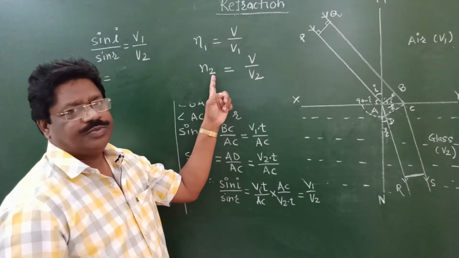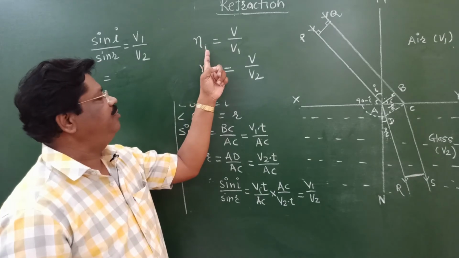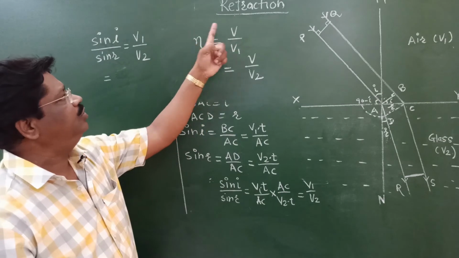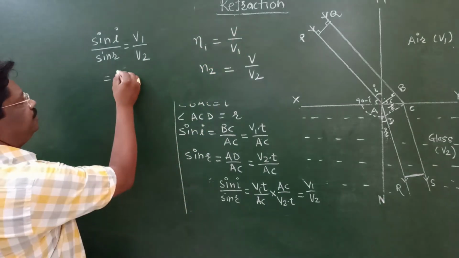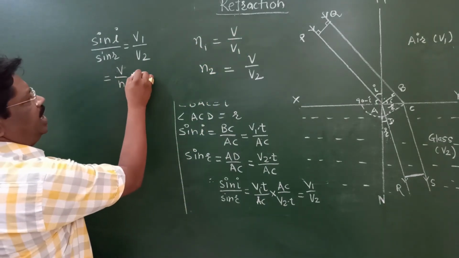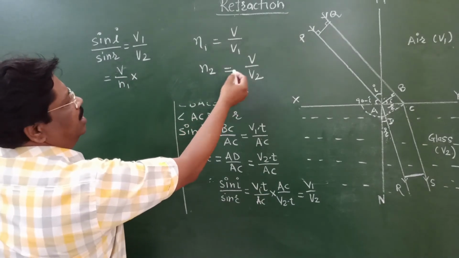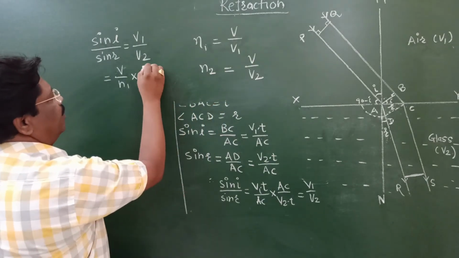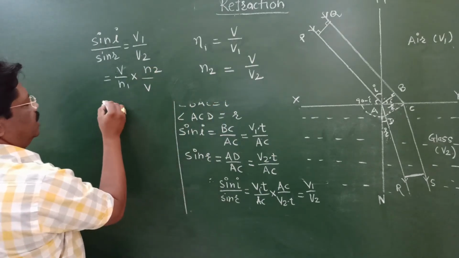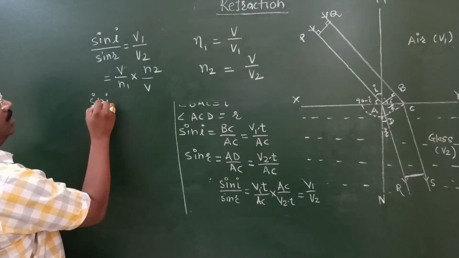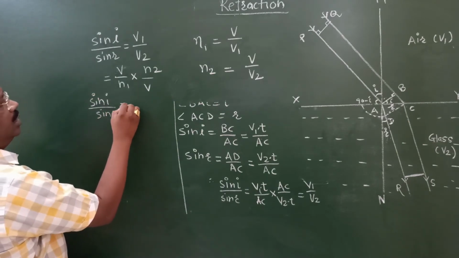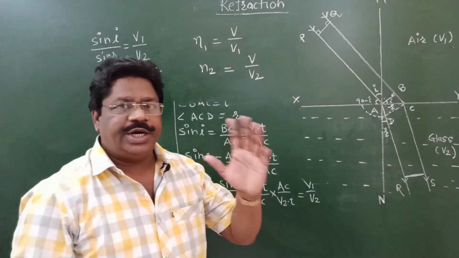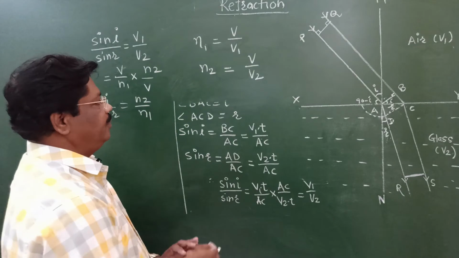Therefore, V1 is equal to V upon n1, V2 is equal to V upon n2, and therefore sine i upon sine r is equal to n2 upon n1, the ratio of refractive indices.